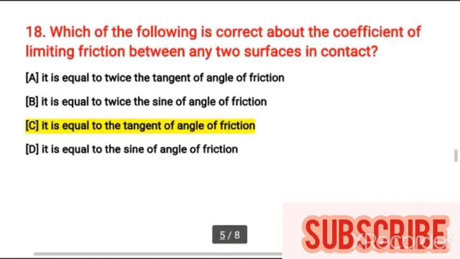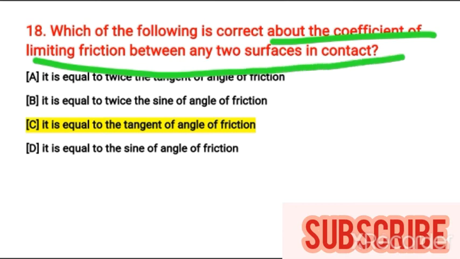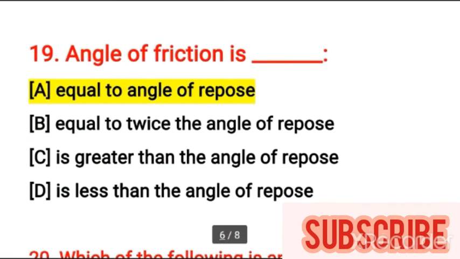Which of the following is correct about the coefficient of limiting friction between any two surfaces in contact? It is equal to the tangent of the angle of friction. The angle of friction is equal to the angle of repose.